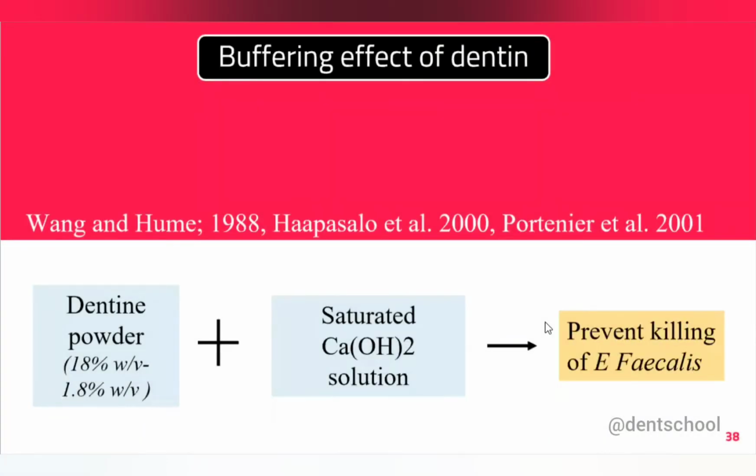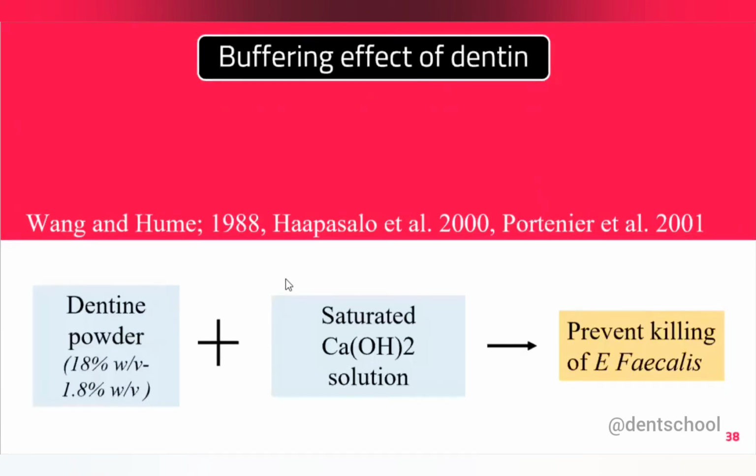The first is the buffering effect of dentine, that is, the effect of dentine on calcium hydroxide. I presented the same last JC, the buffering effect of dentine on certain acids and alkali. If you guys remember, anyway, I'll just say one sentence. The conclusion of that study was that dentine cannot buffer organic acids such as lactic acid, which are produced by the bacteria, whereas it can buffer inorganic acids such as phosphoric acid, sulfuric acid, and so on. And it can also buffer highly alkaline solutions. So calcium hydroxide falls into that category.